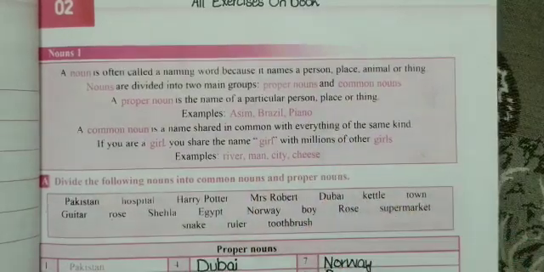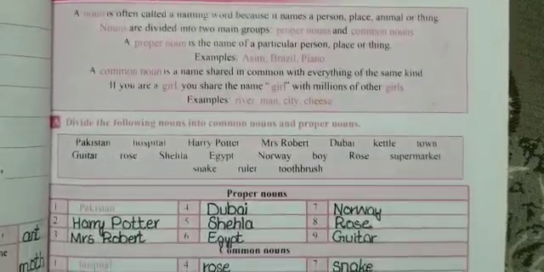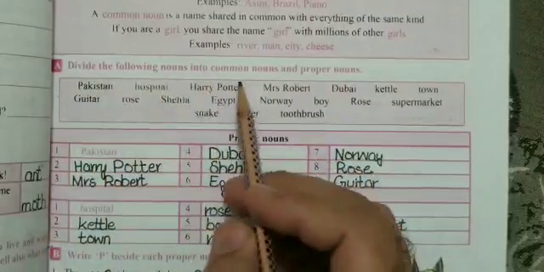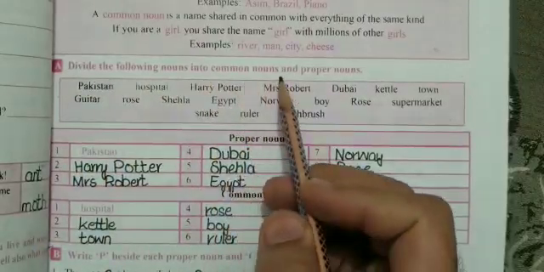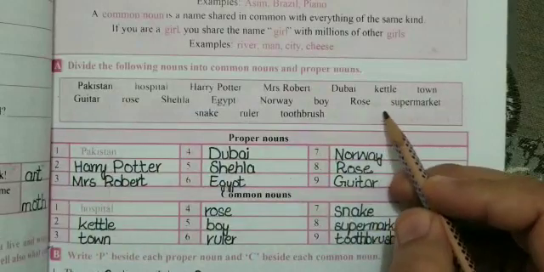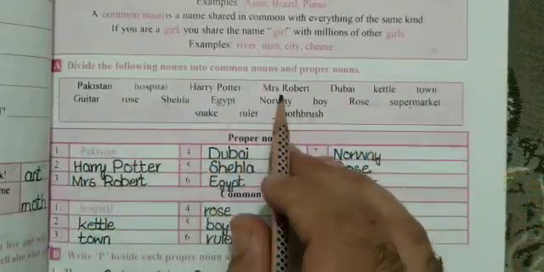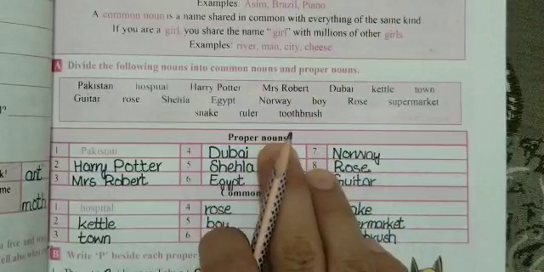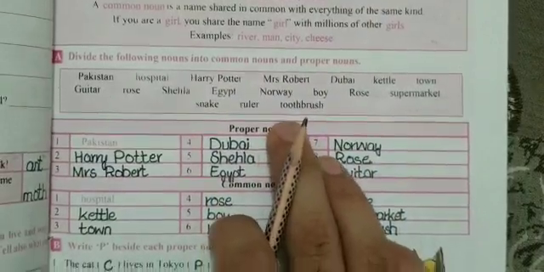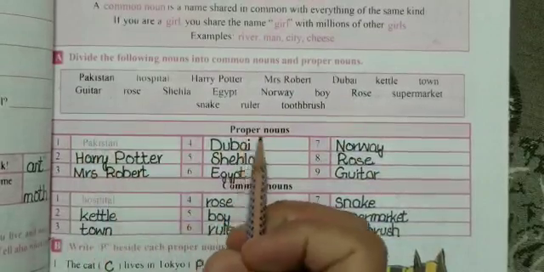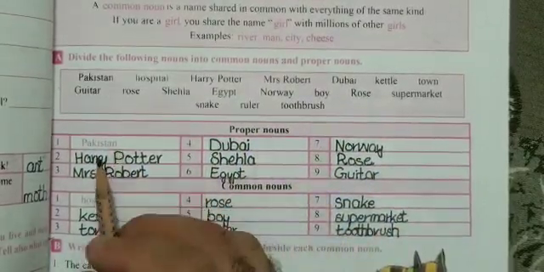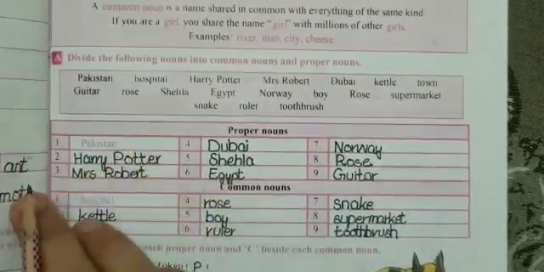Okay boys, so now come to exercise A. Divide the following nouns into common nouns and proper nouns. Now look at this word box. There are some nouns here. Now we are going to divide them into proper nouns and common nouns. This portion is for proper nouns and this one is for common nouns. Now we are going to do it.